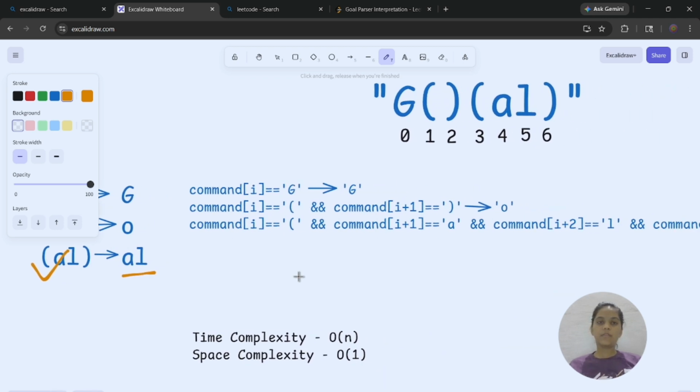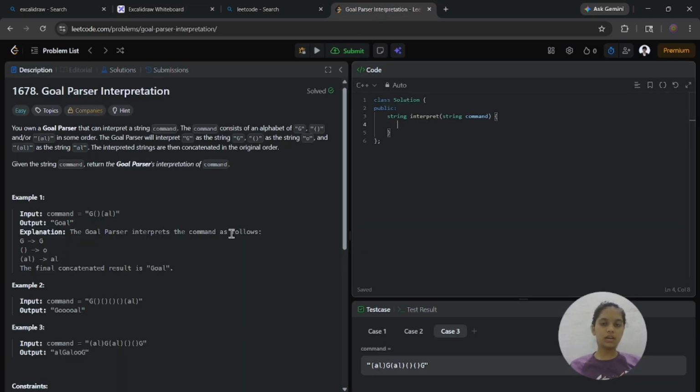So now, what is the approach? Let's take an example. Here we have capital G, parenthesis, and AL inside the parenthesis. Now what we have written: return G as it is, then instead of the parenthesis we return O, and instead of the parenthesis with AL inside we return AL.